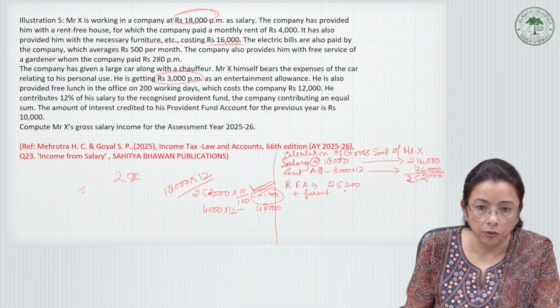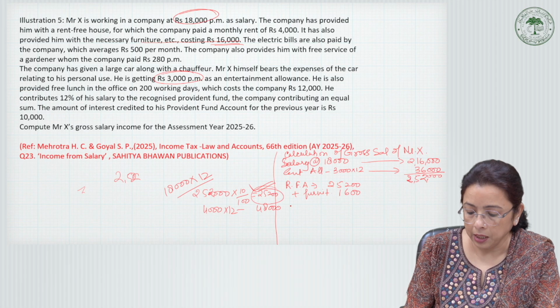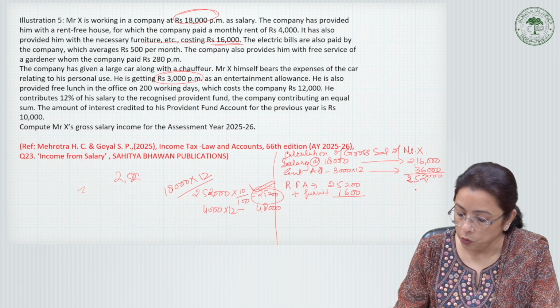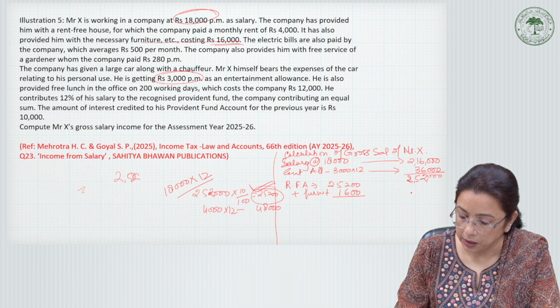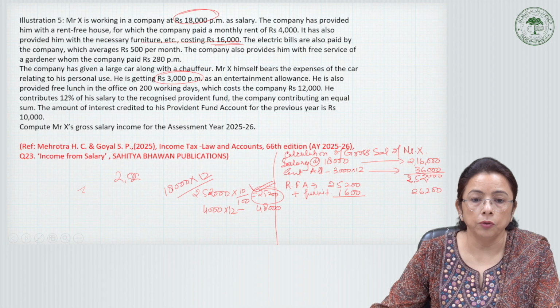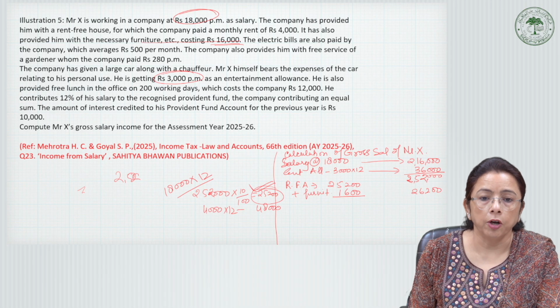So 16,000, 10% is 1,600, and we add it together, we get 26,200 RFA. This is how we are going to calculate the value of rent-free accommodation.